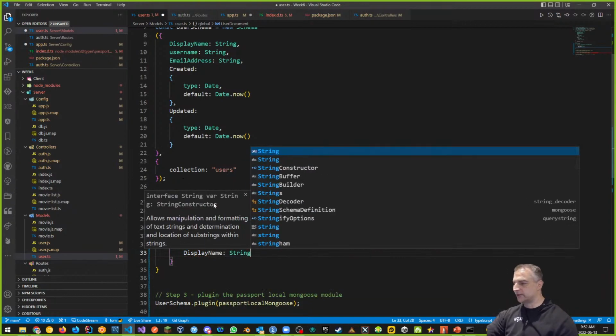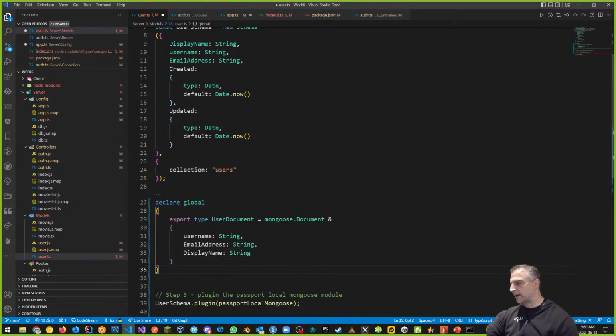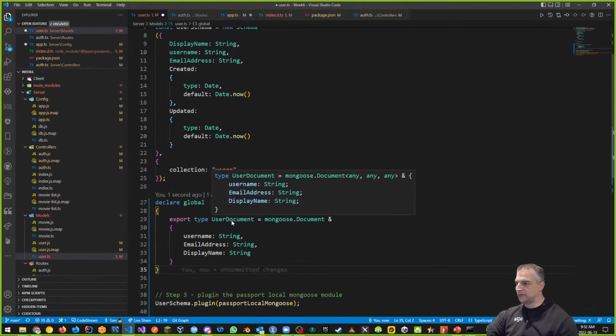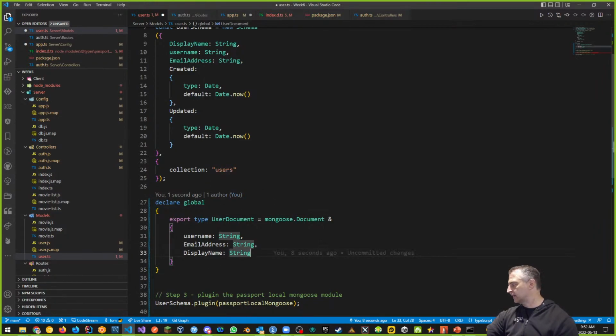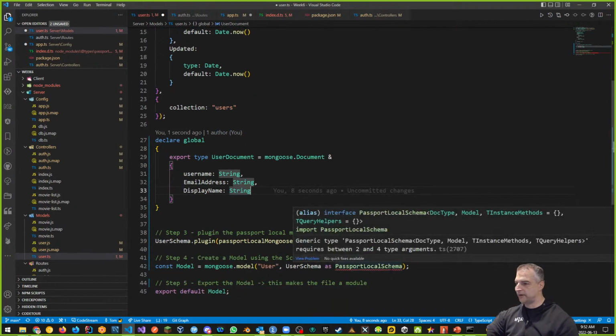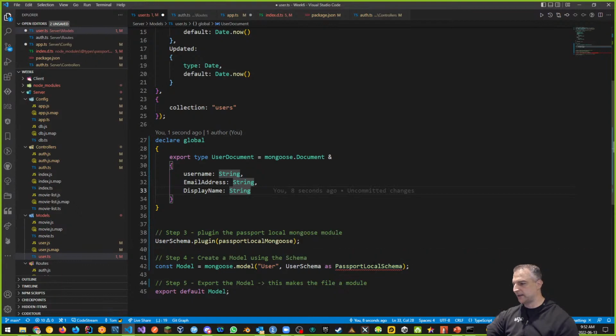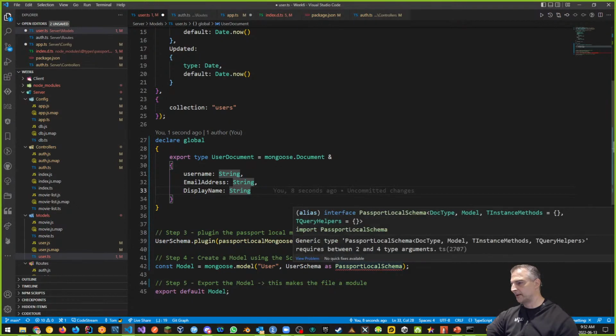I'm doing this for a couple of reasons. I'm extending UserDocument to include username, email address, and display name, and this will help me later on. It won't help me here, because basically what I'm saying is that user schema is of type Passport Local Schema. It won't help me here yet. We're going to get back to this in a second.